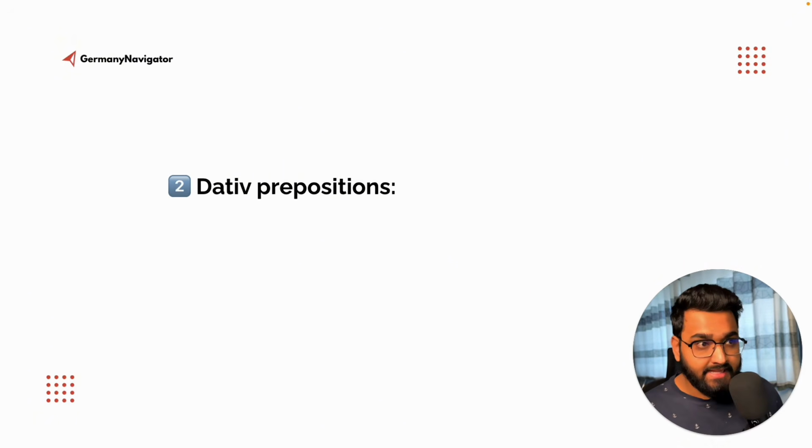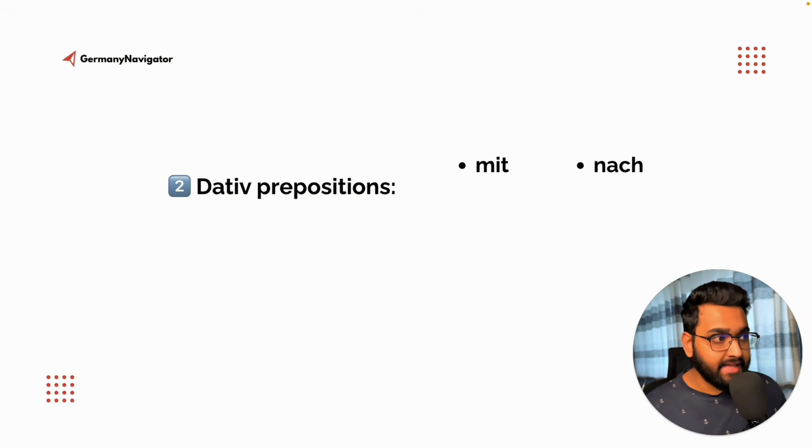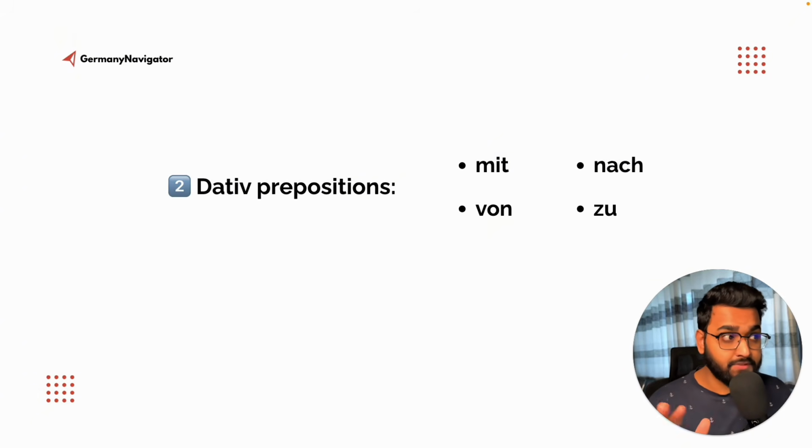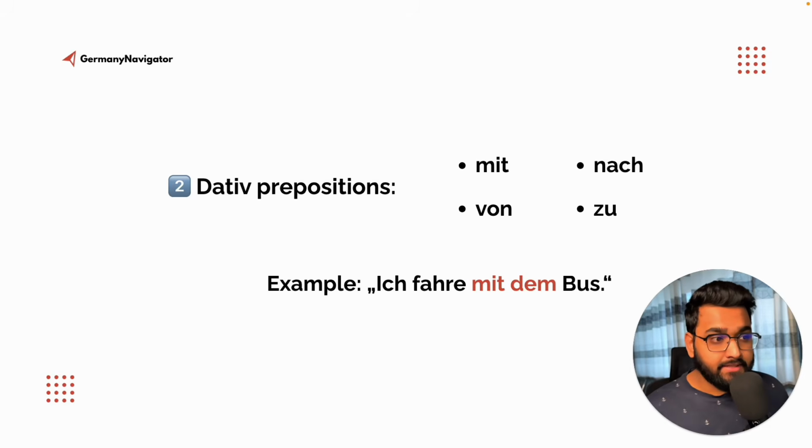preposition. Then the second one is dative prepositions, of course, which are mit, nach, von, zu. And listen, there are more accusative and dative prepositions except this, but for the purpose of this video, I'm just showing you a few of them. So here's an example. Ich fahre mit dem Bus. You don't say ich fahre mit der Bus. You say ich fahre mit dem Bus. Bus has the article der, Bus became dem Bus. Why? Because mit is a dative preposition.